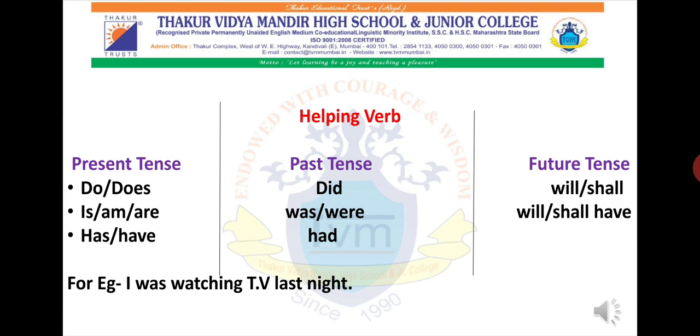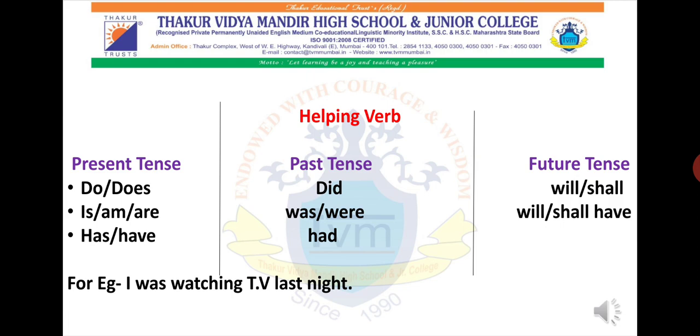And how to identify whether this particular sentence is past continuous tense or past perfect tense, that I will teach you as we proceed. I will just give you a small example where you will understand. For example, if I say, I was watching TV.